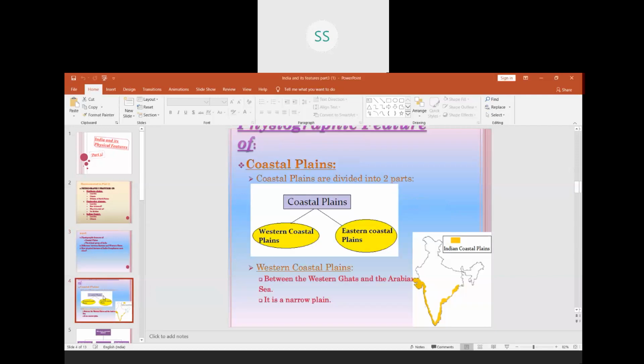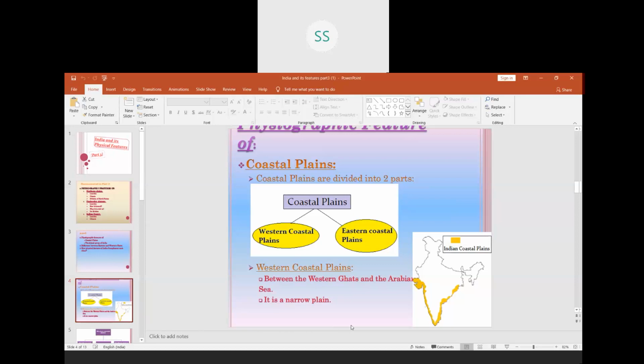Now you can see here the division of the coastal plains. They are divided into two parts, western coastal plains and eastern coastal plains. If you see in the map, you will see western coastal plains and eastern coastal plains.